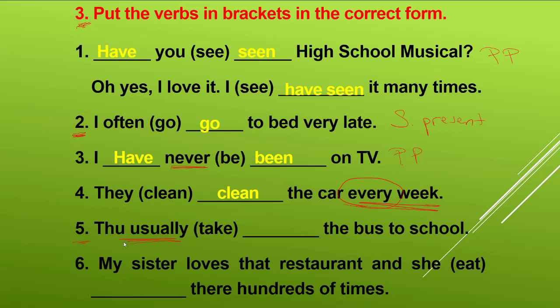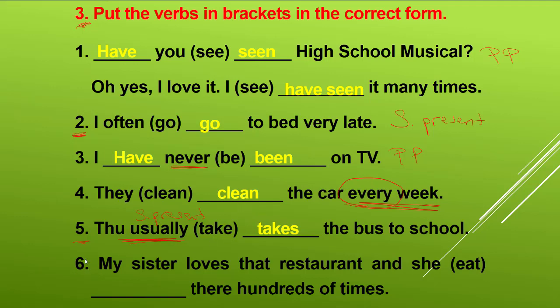If you say usually, do you remember we should use simple present? Usually takes the bus to school. So both of them, 4 and 5, are simple present tense. So we should use simple present tense here.